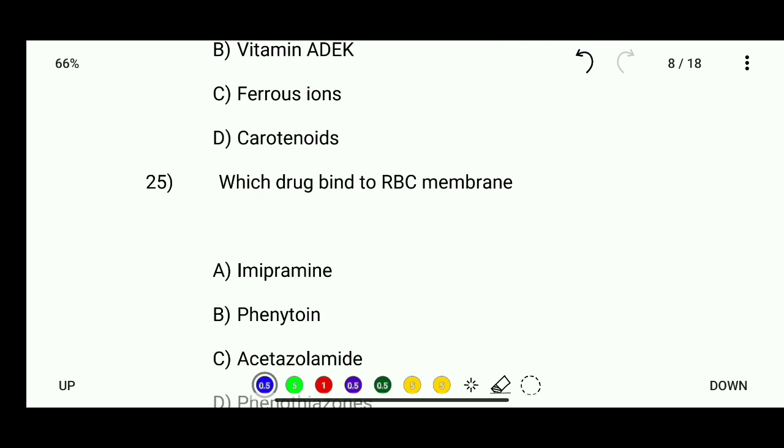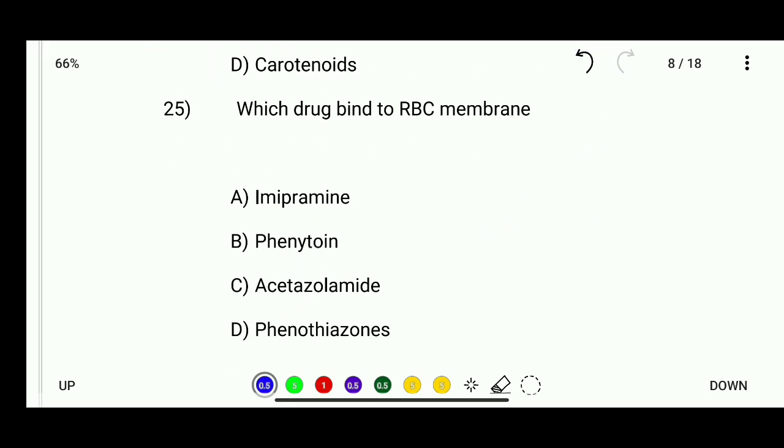Okay. Question number 25. Which drug binds to RBC membrane? Options are imipramine, phenytoin, acetazolamide, and phenothiazine. So the drug imipramine binds to the RBC membrane.